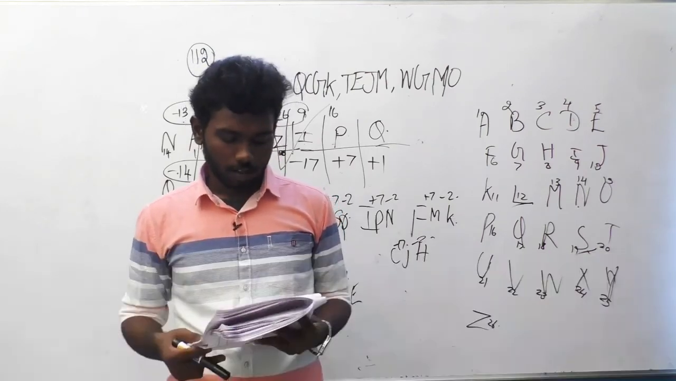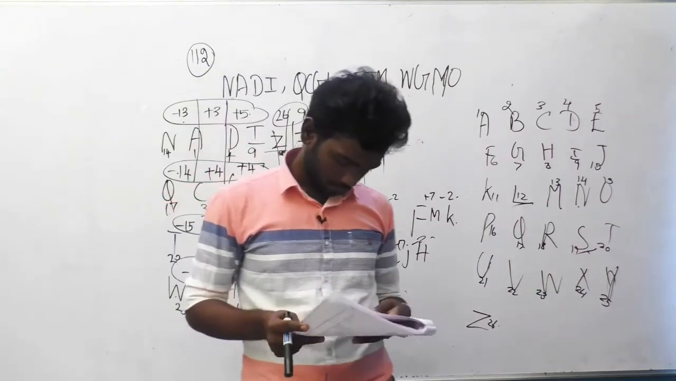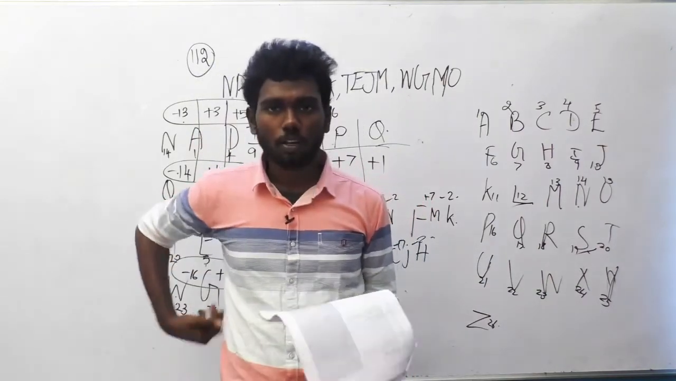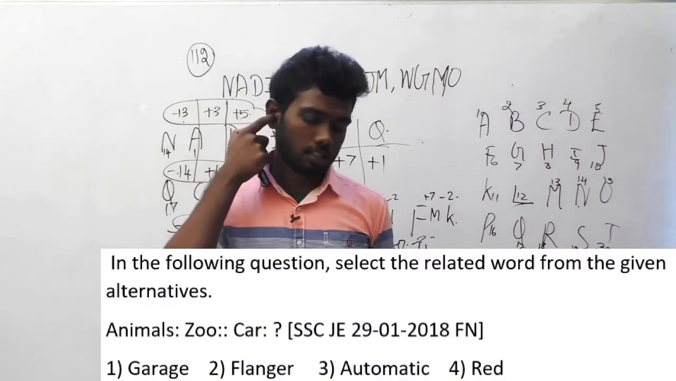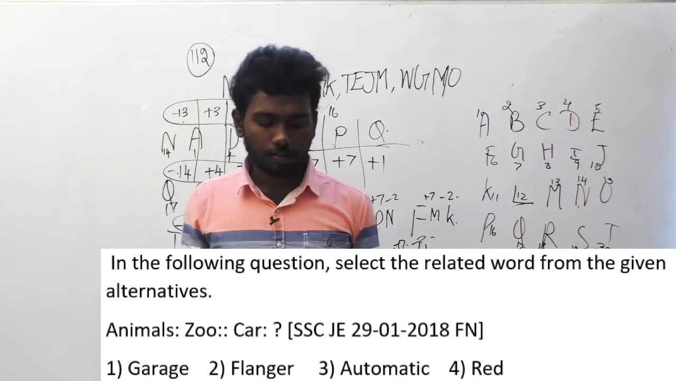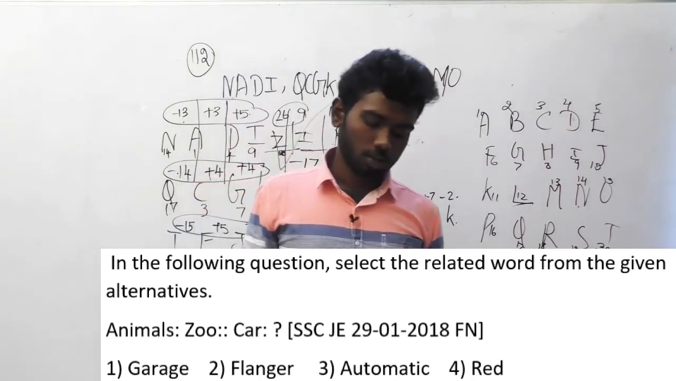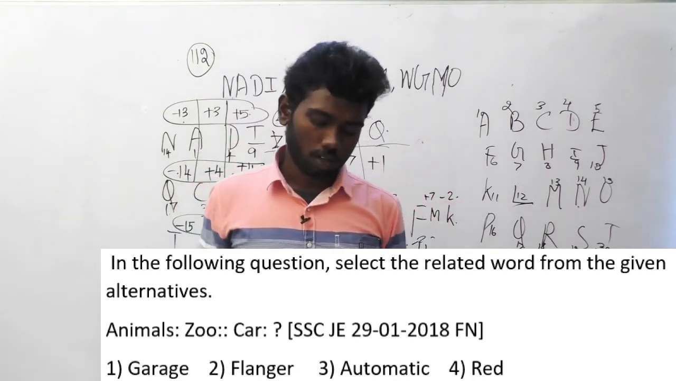Okay. Question number 120. In the following question, select the related word from the given alternatives. And again, it's a verbal analogy question. Animals is to zoo implies car is to what?